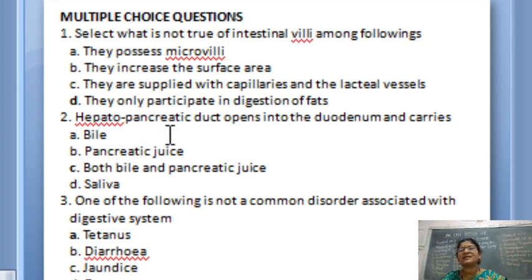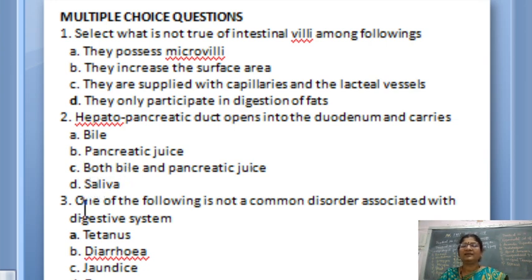So both the juices are released into the duodenum. Thus the third option is the correct one. And saliva is nowhere related to the intestine, because saliva is secreted from the salivary gland, which is present outside, in the buccal cavity. So the third one is your answer.